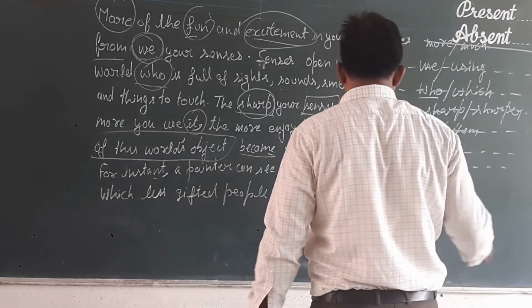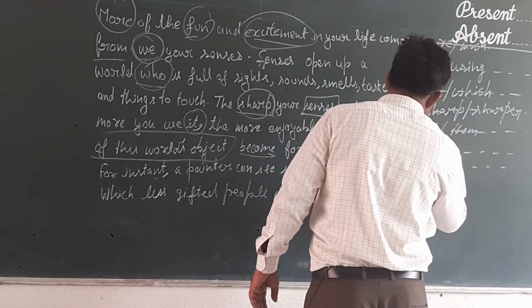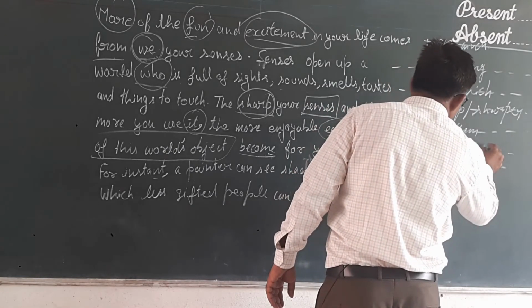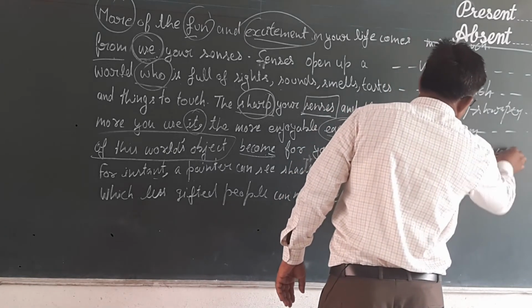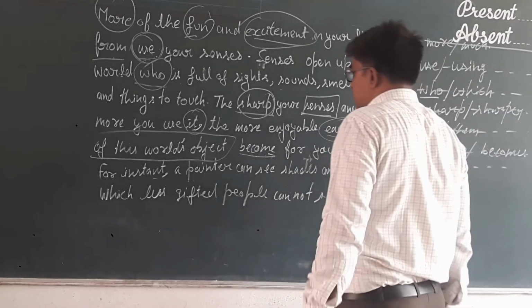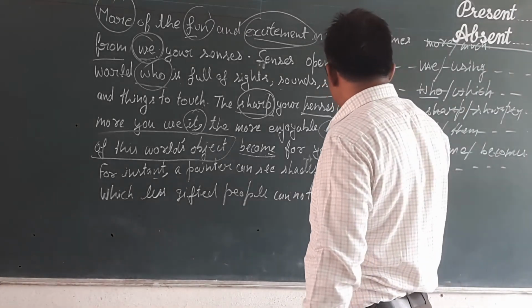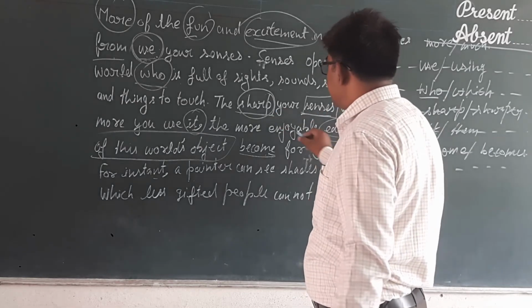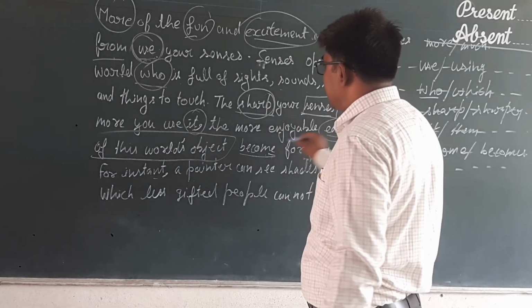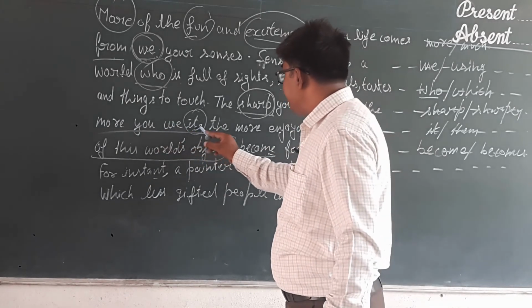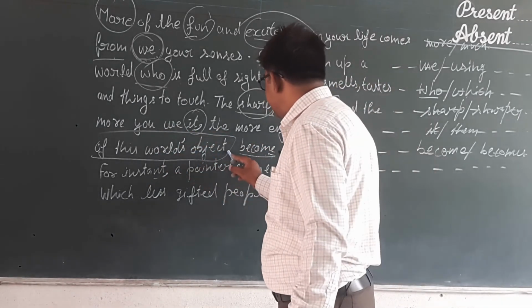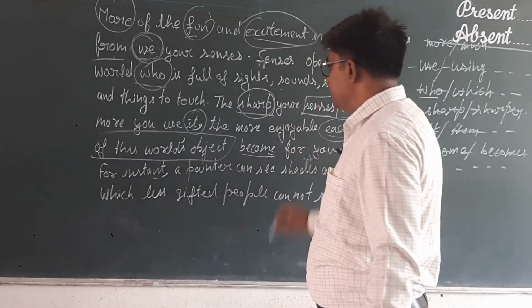Becomes will be there. The right form of the verb will be becomes instead of become. Now the sentence will be, the sharper your senses and the more you use them, the more enjoyable each of this world's object becomes for you.